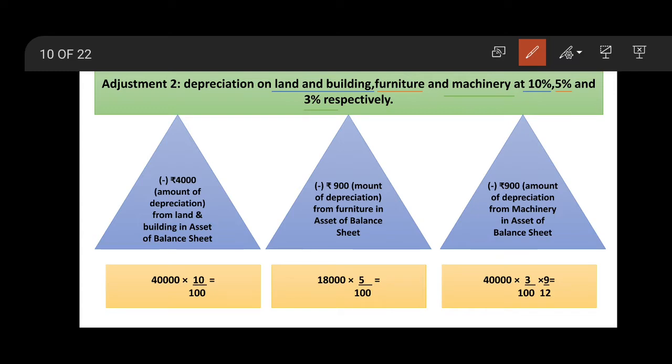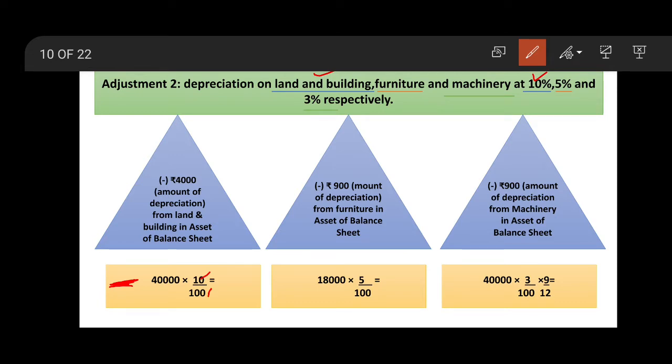So for land and building it is 10%. Land and buildings amount, here you can see 40,000 amount is given, and we have written it out in the asset side of balance sheet. So 40,000 at 10% depreciation means we'll calculate it.